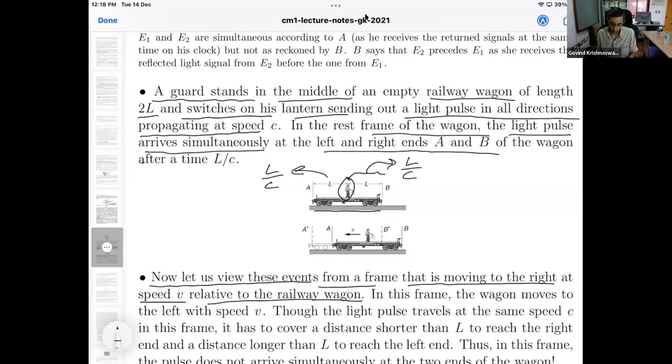The observer on the ground relative to the railway wagon is moving to the right. So in that frame, the railway wagon would be moving to the left with speed v. That's shown in the second figure. The wagon was originally here, and has moved here. So the wagon is moving to the left according to the observer on the ground.